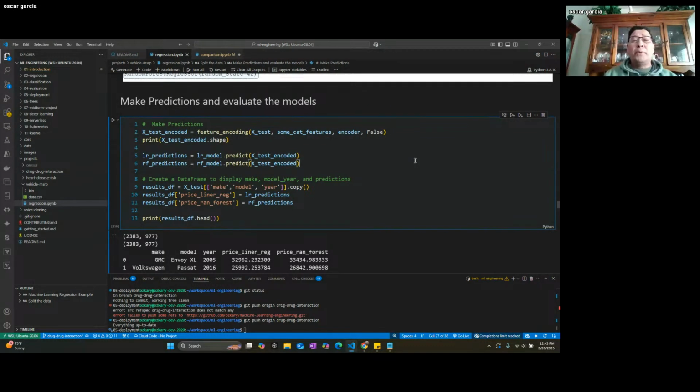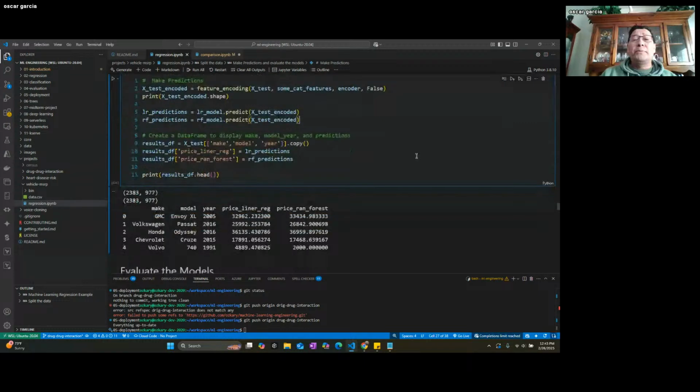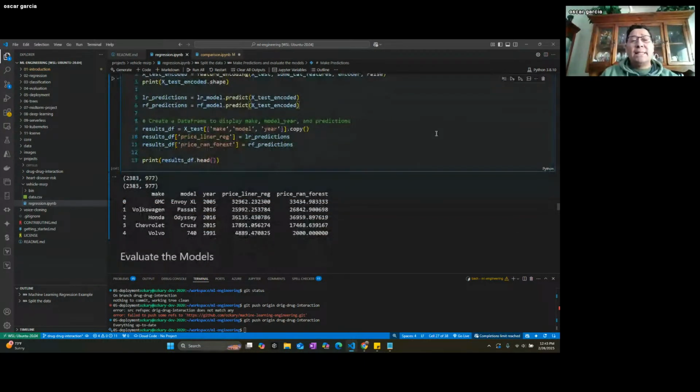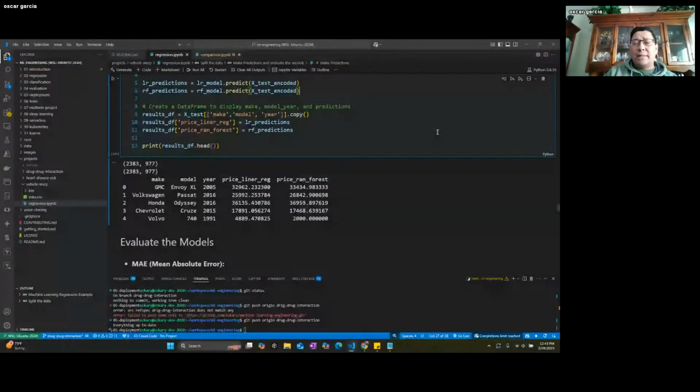And then we go and run some predictions, right? We use that encoded data, and it will run these models and tell us what it's predicting. Linear is predicting 32,000, the other one's 33,000. If you remember those charts, you're just following that linear regression line chart and trying to match it and spot those values. That's basically what it's trying to do right there.